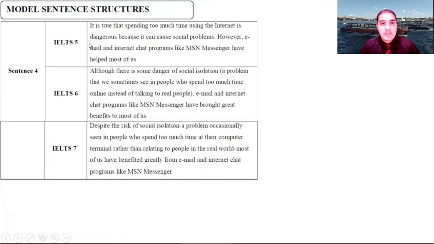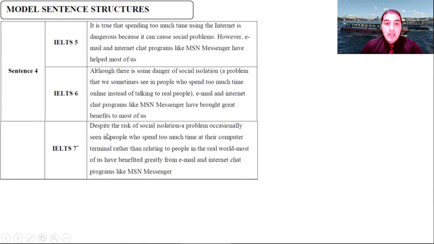Sentence 4. IELTS 5: It is true that spending too much time using the internet is dangerous because it can cause social problems. However, email and internet chat programs like MSN Messenger have helped most of us. Okay, IELTS 6. Look at the changes. Although there is some danger of social isolation, a problem that we sometimes see in people who spend too much time online instead of talking to real people, email and the internet chat programs like MSN Messenger have brought great benefits to most of us.